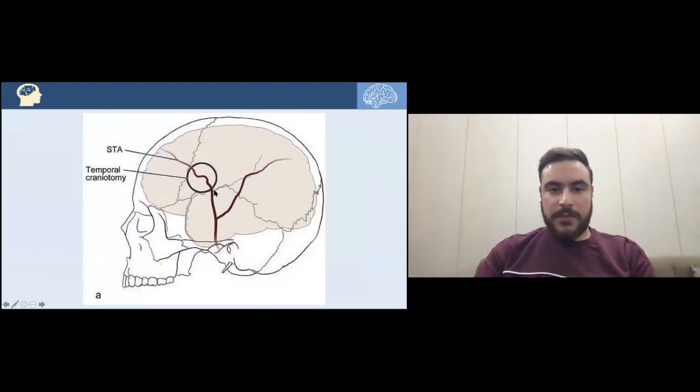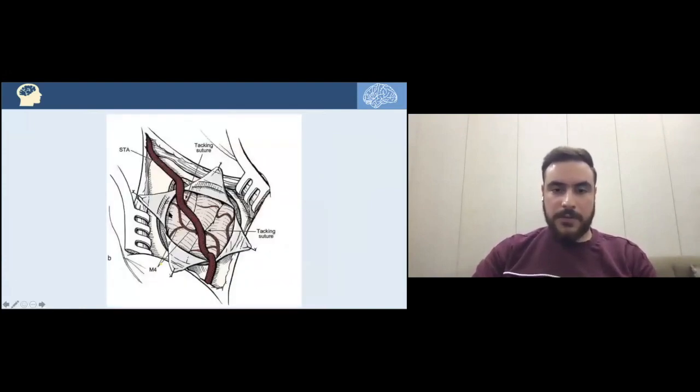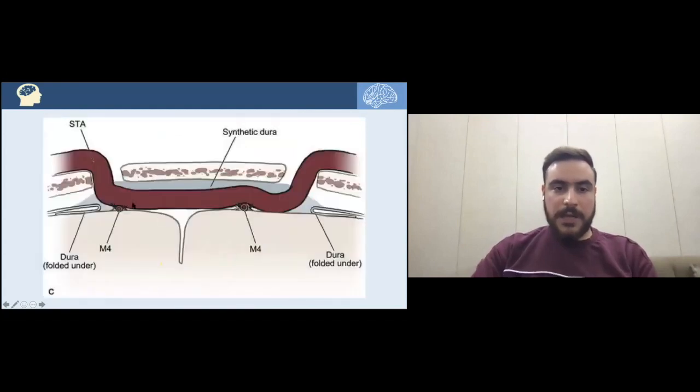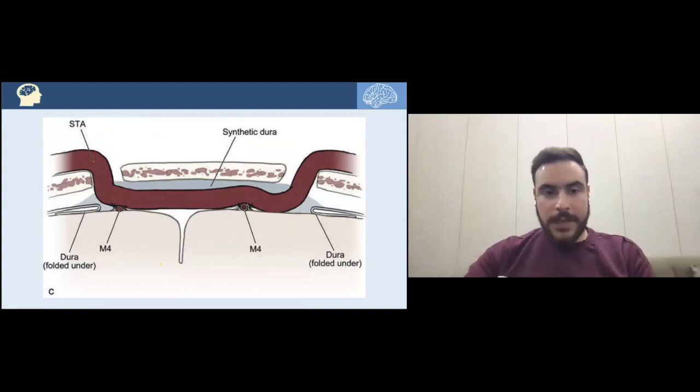After harvesting the STA, put it on the surface of the brain, on the pia mater. Here's the idea. We are tacking, by suturing, the superficial temporal artery to the cortical branches of the middle cerebral artery, the M4, in order to revascularize the M4 with blood from the STA with time. As you can see here, we are folding the dura to promote capillary formation also, and replacing the defect in the dura with a synthetic dura.